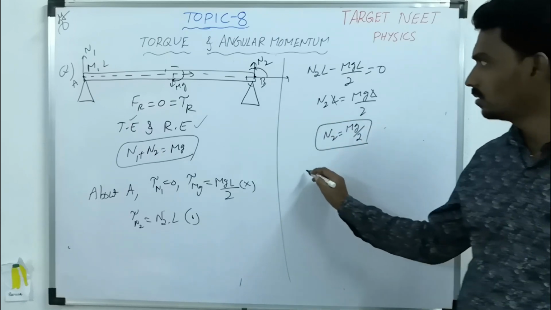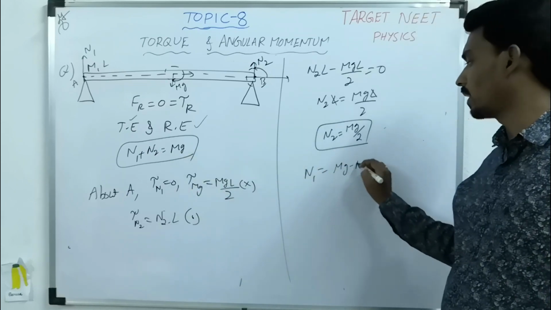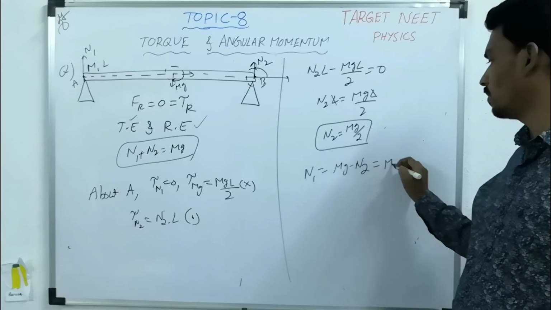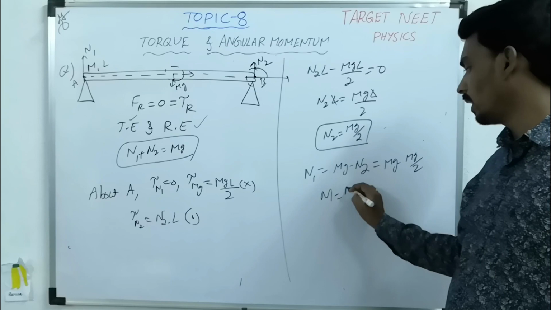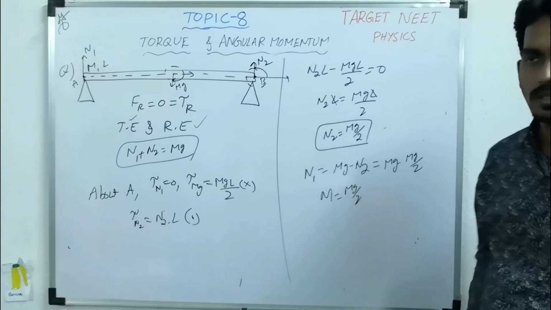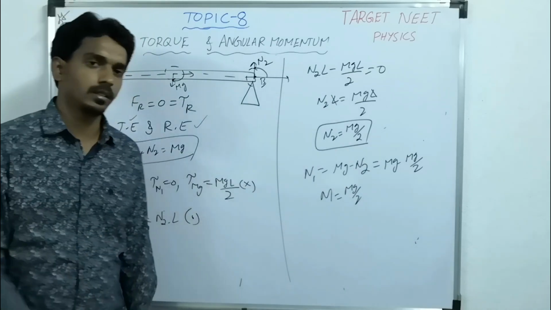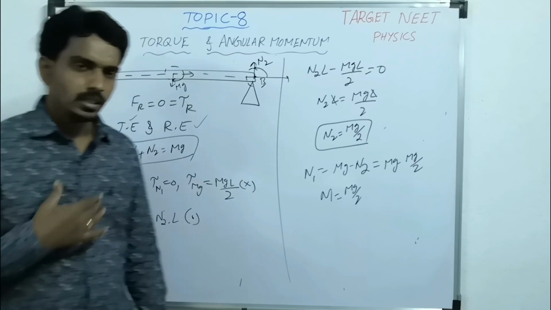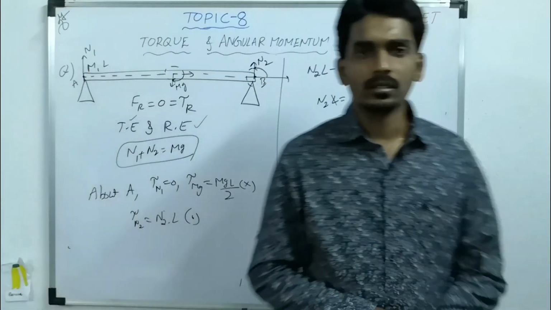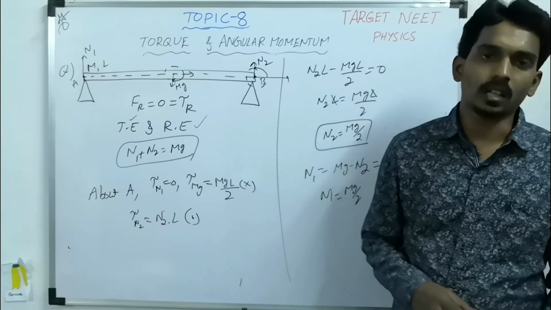Now N1 equals mg minus N2. So mg minus mg by 2. How much will it become? mg by 2. So this is the way you can apply the concept of torque in solving questions. It is important in solving questions related to rotation also.